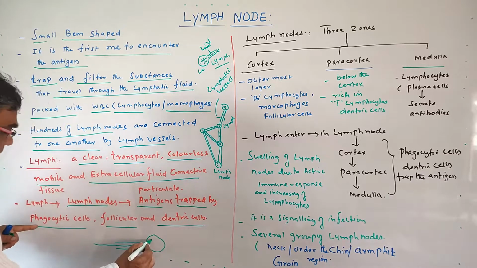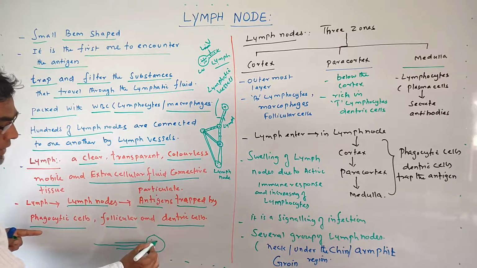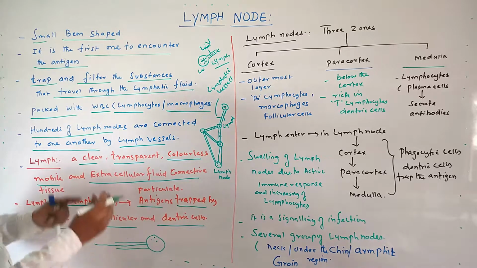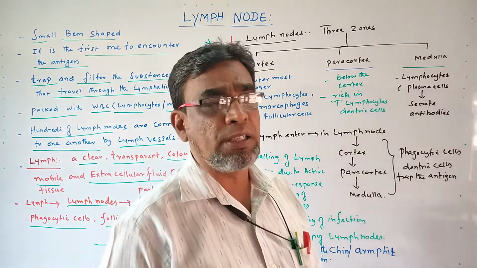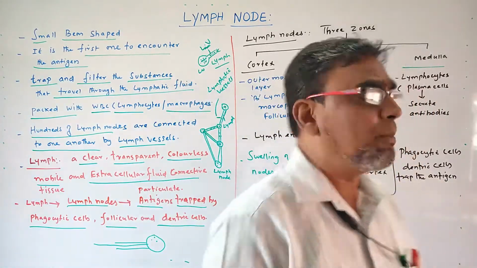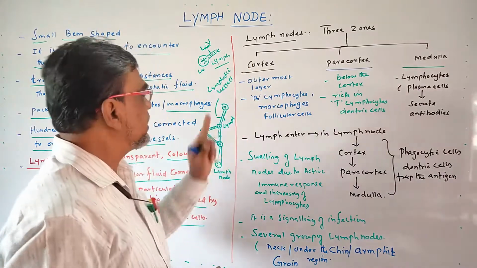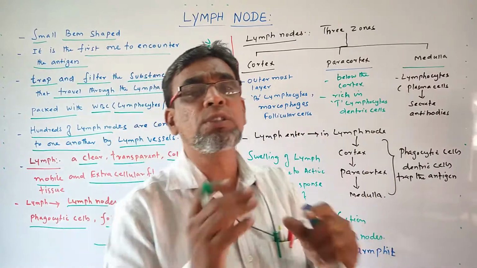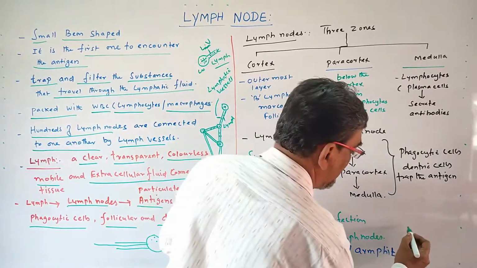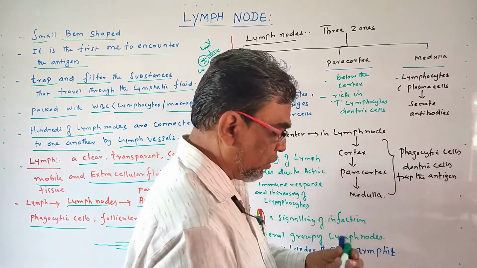Here what happens? Phagocytic cells are there, follicular cells are there, dendritic cells are there. These cells trap the antigen, trap the particulate antigen. This is the process takes place inside the lymph nodes. Whereas this lymph node has three regions, three zones are there. For example, just imagine again, this is the lymph node.